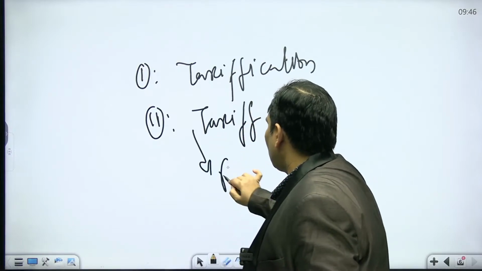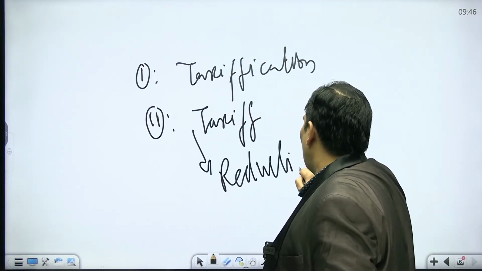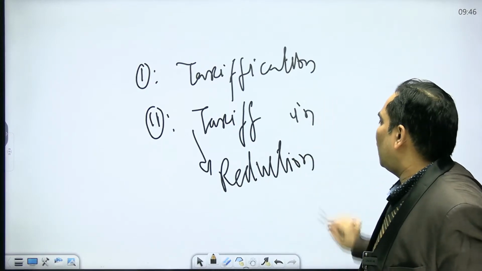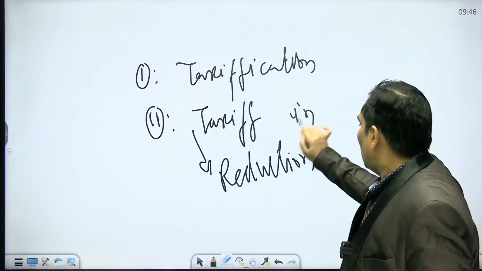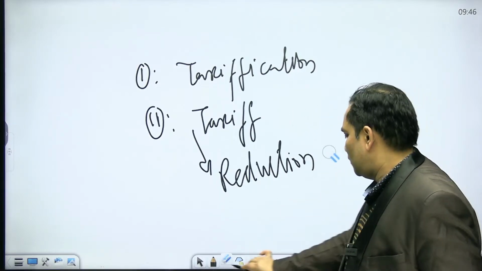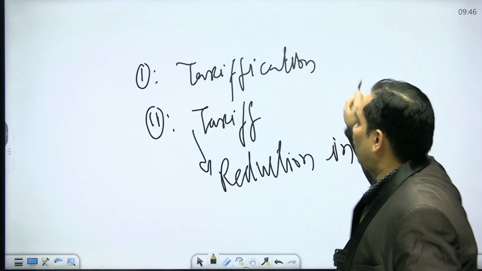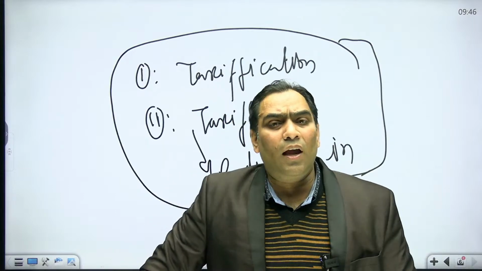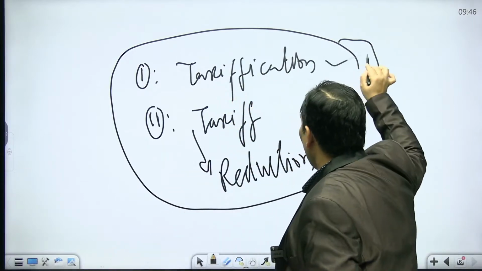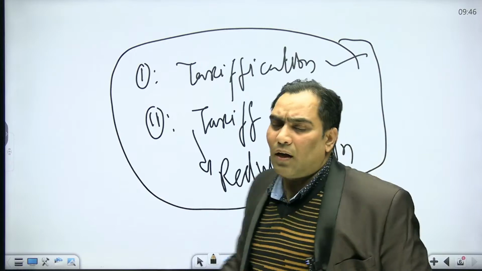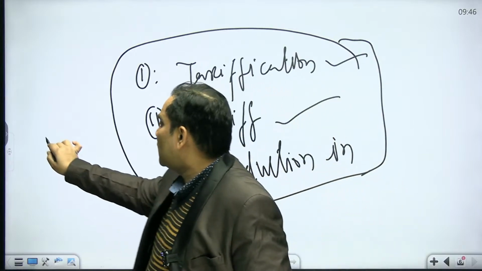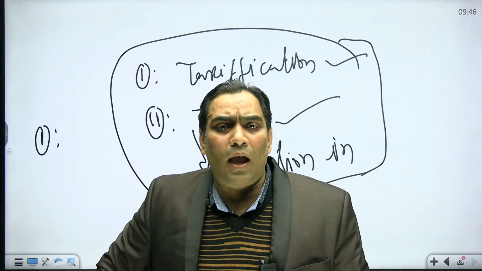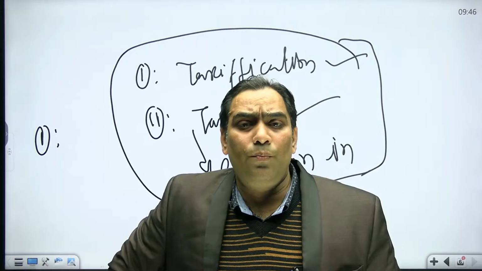So in order to have market access, the country will do tariffication and the reduction in tariff rates. And what is the meaning of tariffication? They will convert the non-tariff barriers into tariff barriers.